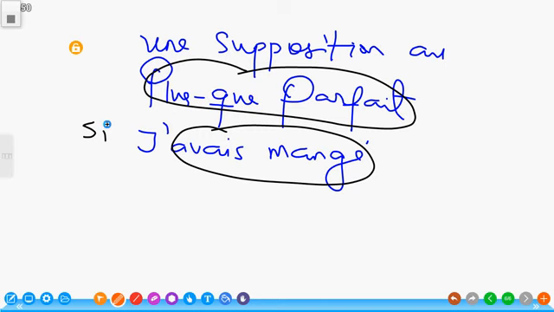All right. So what I'm saying here is this. If you combine si plus the plus-que-parfait, j'avais mangé means I had eaten. If you put if in front of it, what does it give us? It gives us: if I had eaten. So if I had eaten, something must have happened. That's where conditional passé comes in. If I had eaten, you can complete the sentence for me, please. So, for example, if I had eaten, I would have had a lot of strength.